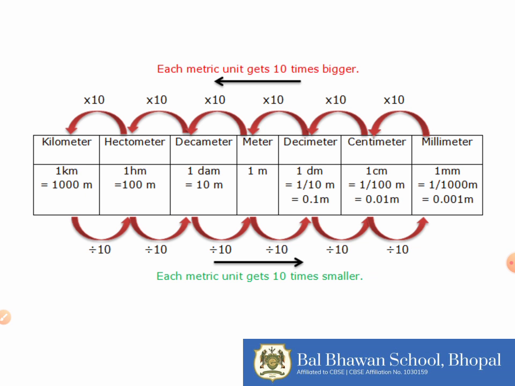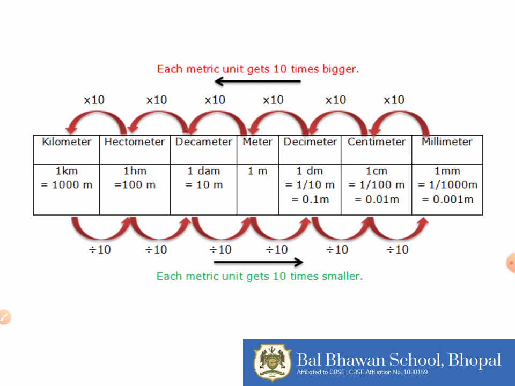The order in which these units are arranged has a difference of 10 between them. For example, 1 kilometer is equal to 10 hectometers. 1 hectometer is equal to 10 decameters. 1 decameter is equal to 10 meters. 1 meter is equal to 10 decimeters. 1 decimeter is equal to 10 centimeters and 1 centimeter is equal to 10 millimeters.